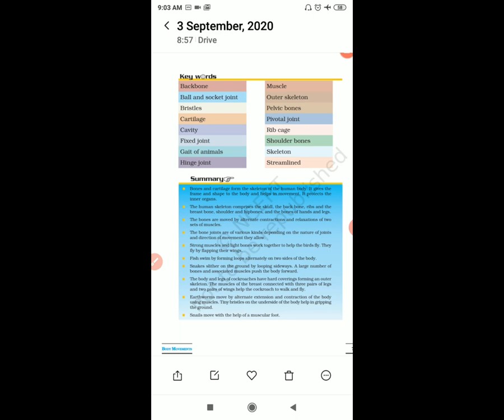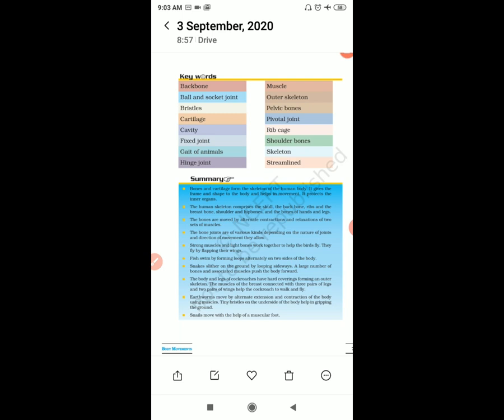Then we studied about joints, a place where two parts of our body seem to be joined together, like elbow, shoulder, neck. These are all called joints. A place where two bones join together is called a joint. There are different types of joints in our body.